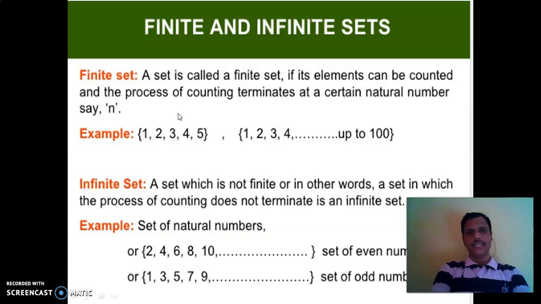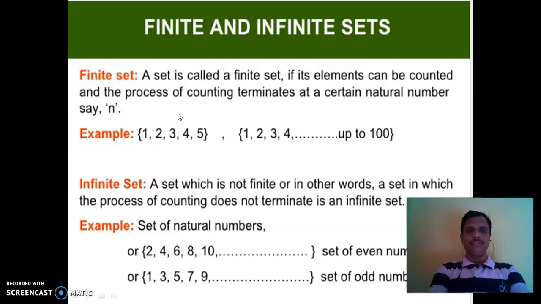The first type is the finite set and infinite set. What is meant by a finite set? A set is called a finite set if its elements can be counted and the process of counting terminates at a certain natural number, say n. On your screen, example number 1 is {1, 2, 3, 4, 5}. That means these numbers are countable. And the second example is {1, 2, 3, 4, ..., 100}. That means we can say that the process of counting terminates. These are the examples of finite sets.